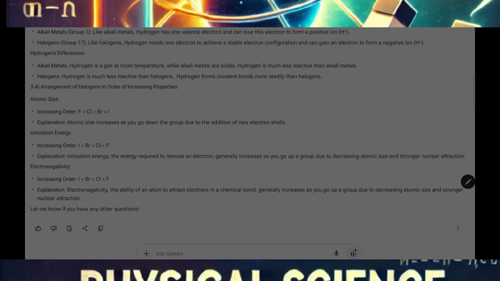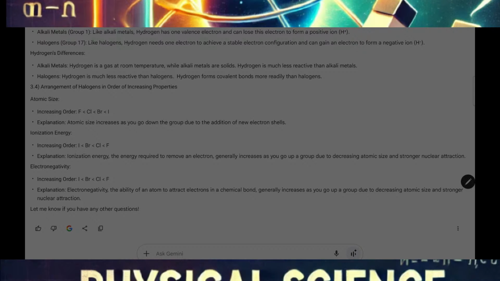Arrangement of halogens in order of increasing properties. Atomic size, increasing order. So it was said that you have to arrange fluorine, chlorine, bromine, iodine in increasing order according to their atomic size, ionization energy, and electronegativity.